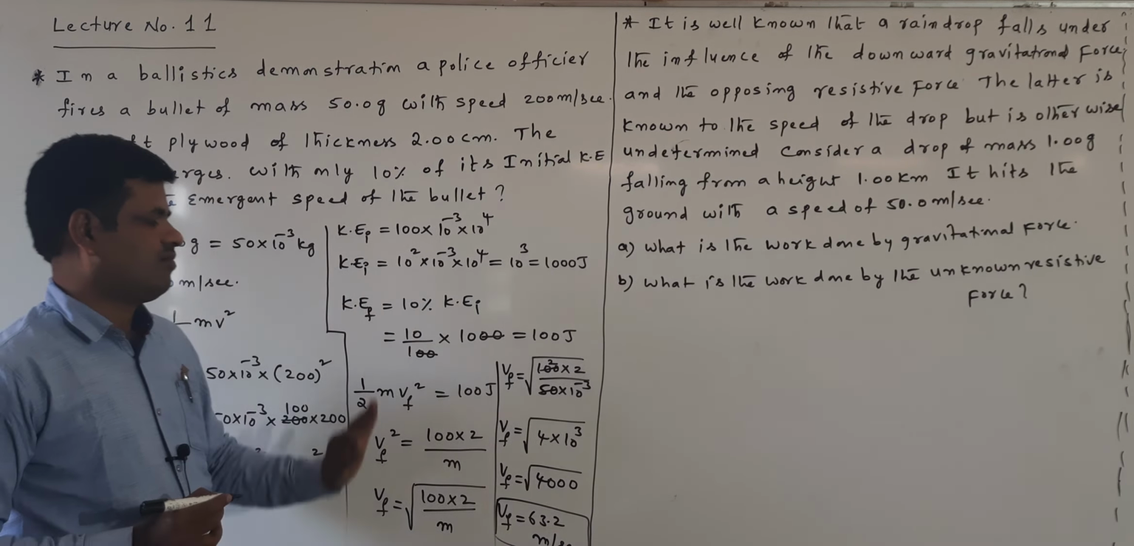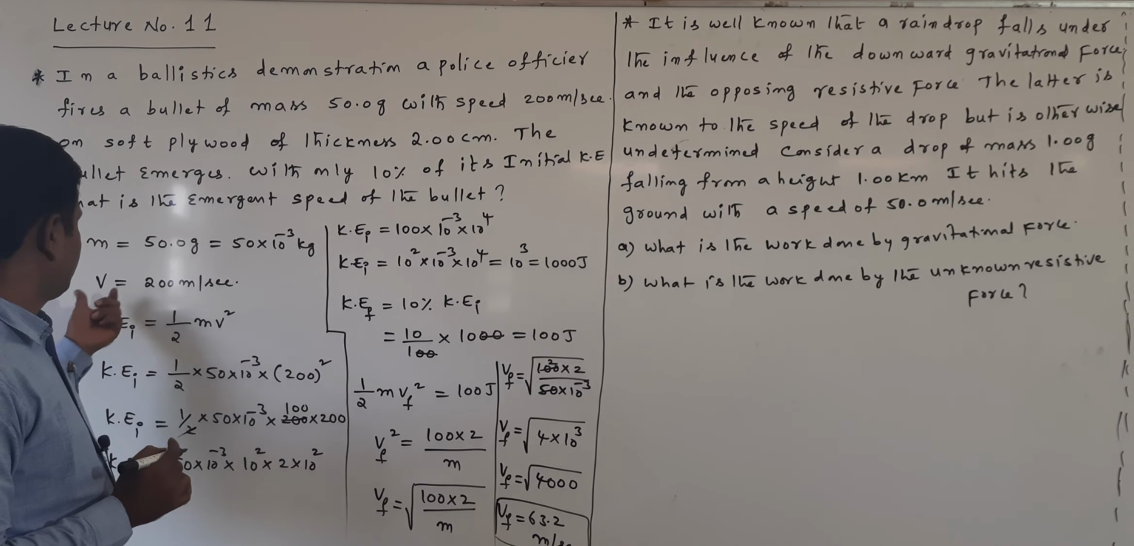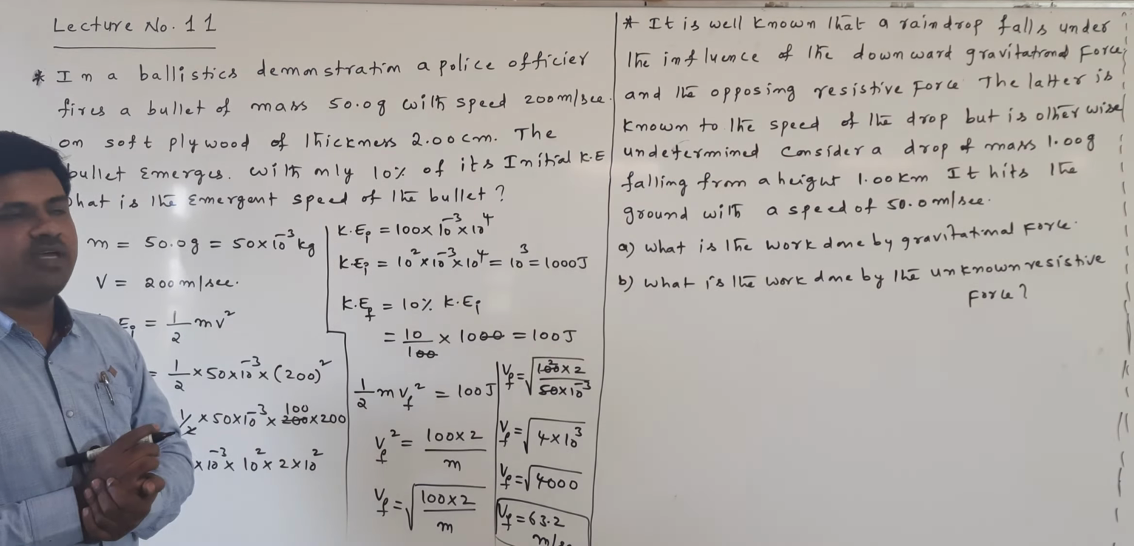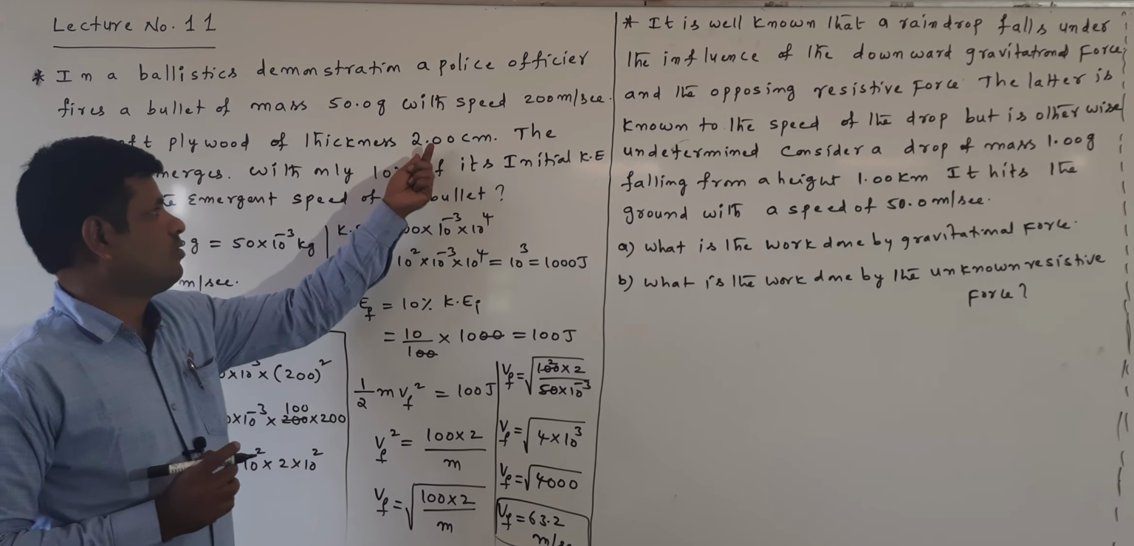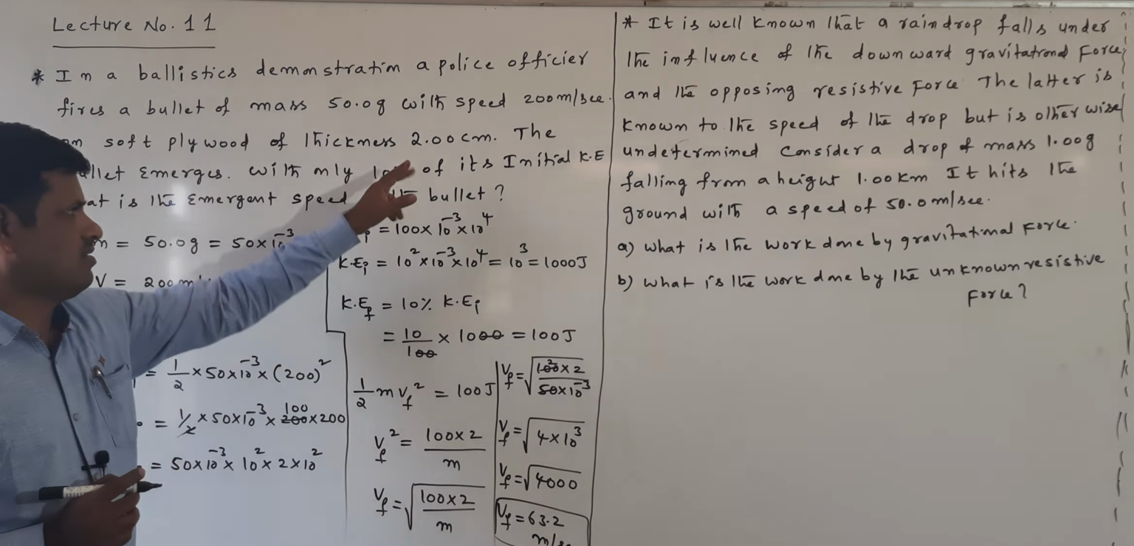Once again, listen here. In a ballistics demonstration a police officer fires a bullet of mass 50.0 grams with speed 200 meter per second. Mass is equal to 50.0 grams, that is 50 into 10 power of minus 3 kg. These grams are converted into kg. Speed is given as 200 meter per second, on a soft plywood of thickness 2.00 centimeter. This value we are not using in solving the problem, they just gave the thickness 2.00 centimeters.